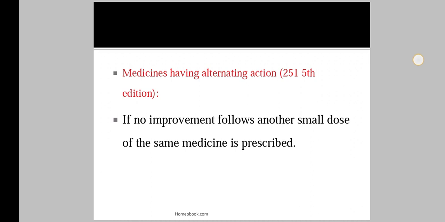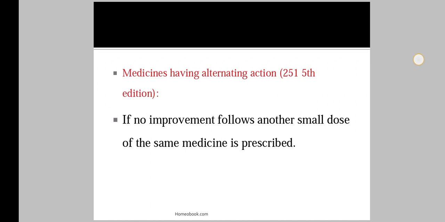First we see what is meant by dose, then we see various kinds of doses, then what is meant by minimum dose, what are the advantages of minimum dose and disadvantages of large dose. After this we started with the repetition.